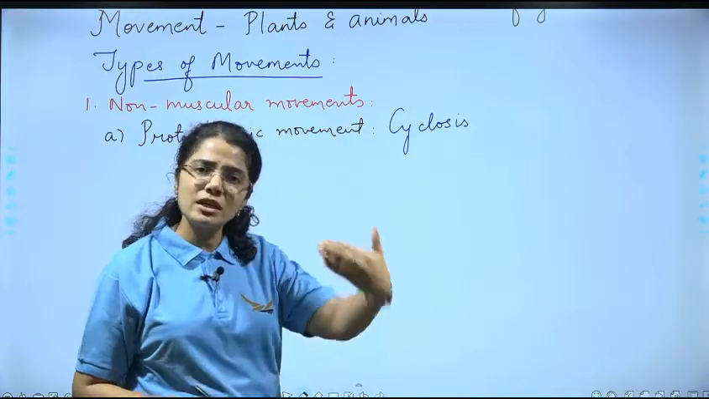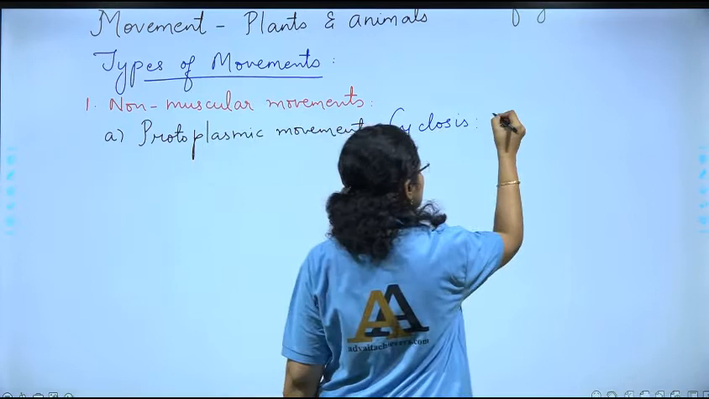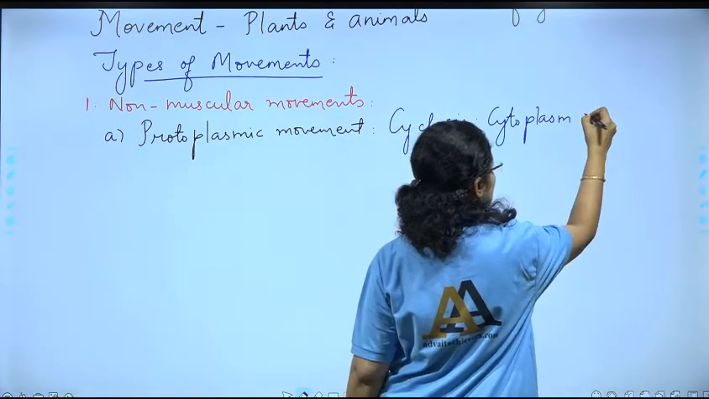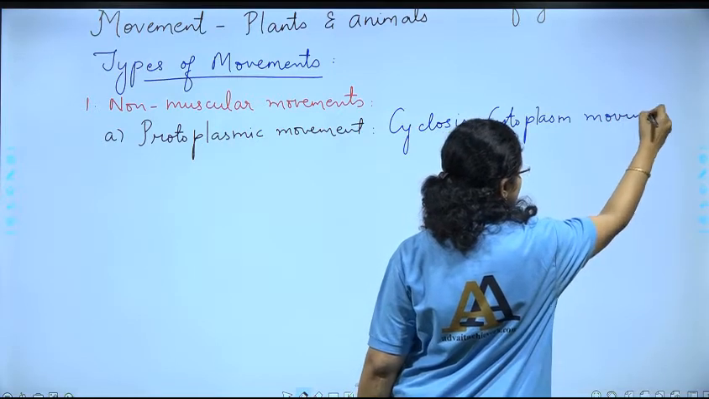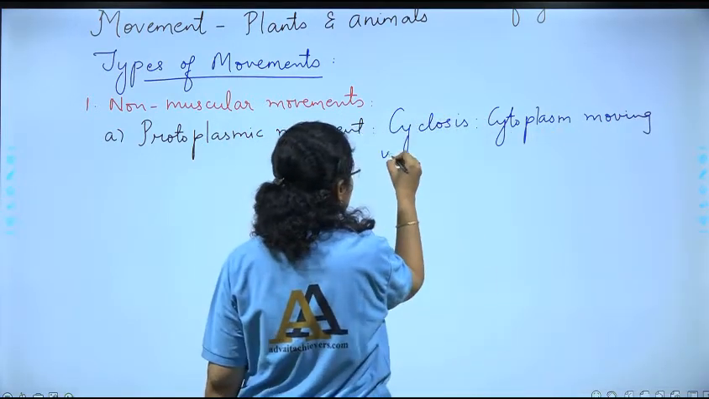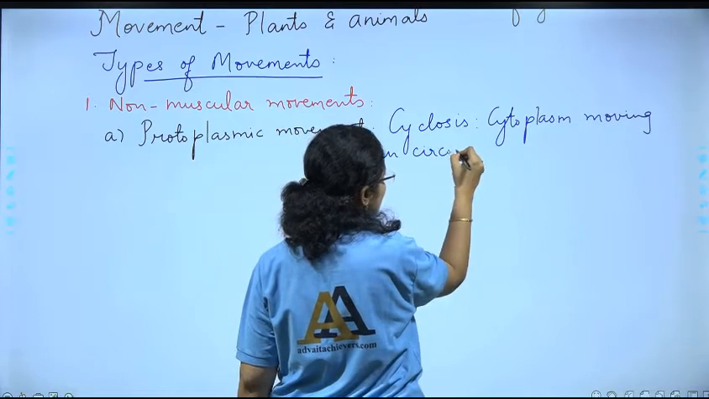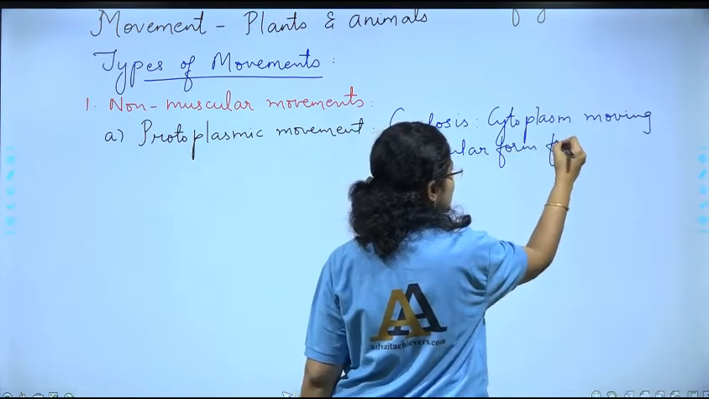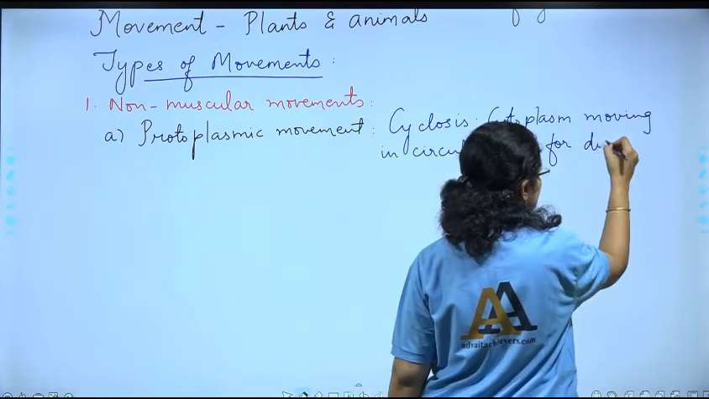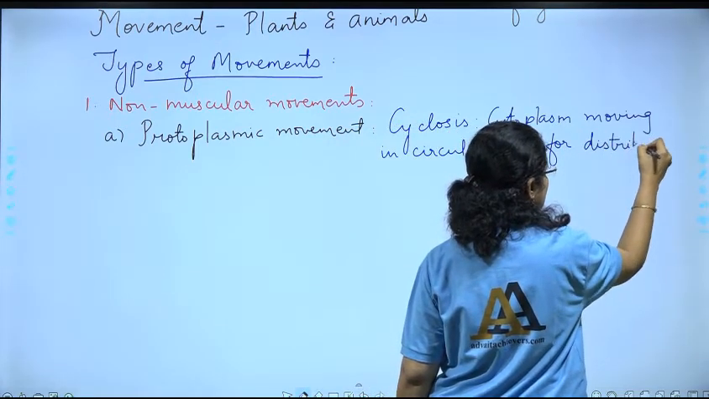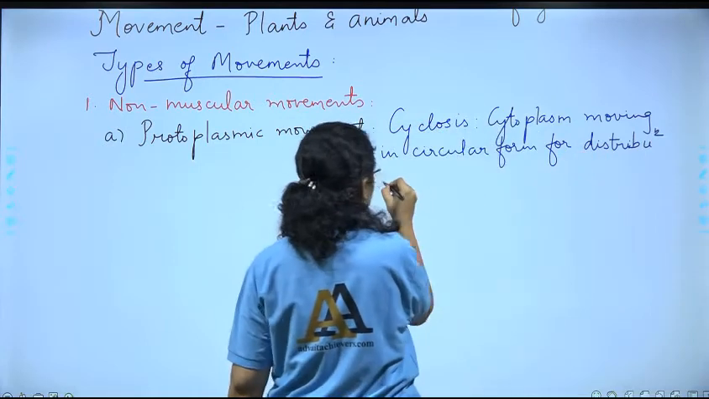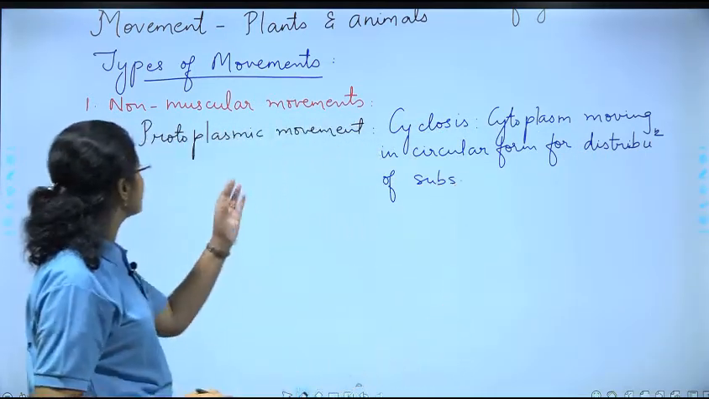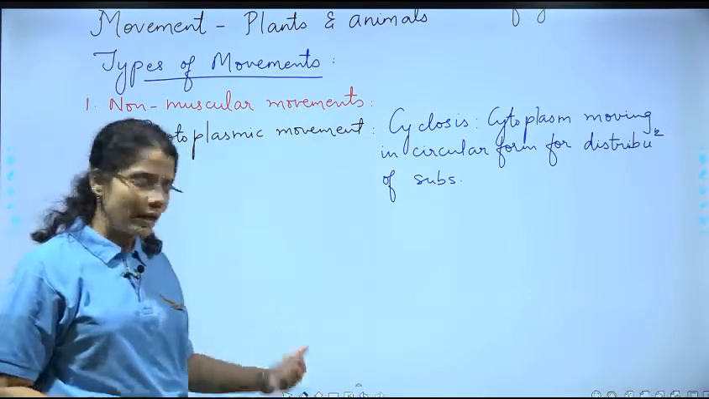Cytoplasm moving in circular form for distribution of substances, right? So that is termed as cyclosis, and it is a protoplasmic movement.